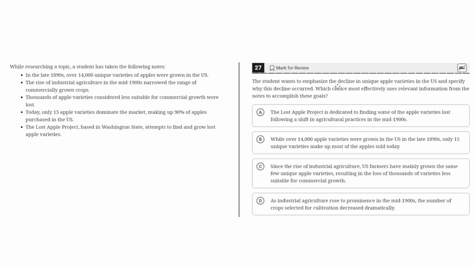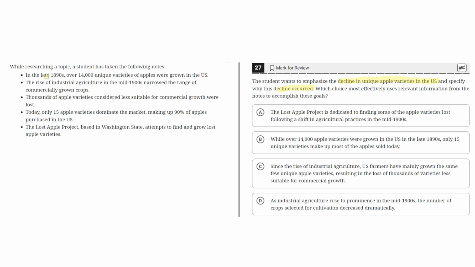Student wants to emphasize the decline in unique apple varieties in the US and specify why this decline occurred. Which choice most effectively uses relevant information from the notes to accomplish these goals? While researching a topic, a student has taken the following notes.